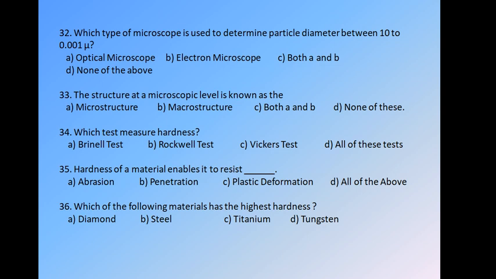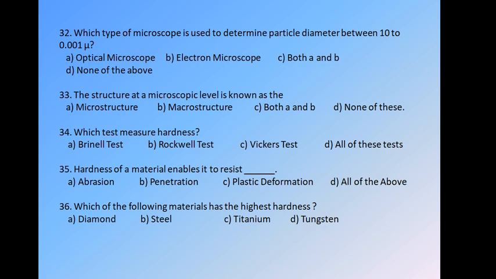Question number 34. Which test measures hardness? As you studied, there is something called Brinell test, Rockwell test, and so many tests. We have some options: A is a Brinell test, B Rockwell test, C is a Vickers test, and D all of these tests. In our syllabus at the diploma level, we have two tests, that is the Brinell test and Rockwell test, and we also measure the hardness with the help of the Vickers test. So by all these three tests we can measure the hardness. So the answer is D, all of these tests.